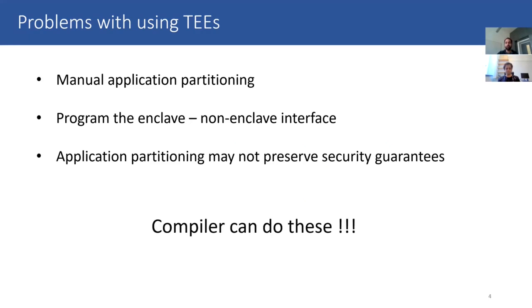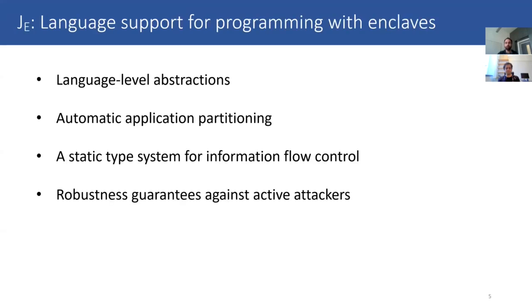So instead of doing all these tasks manually with possible security issues, we can use the compiler itself to perform these tasks automatically and at the same time preserve security guarantees. Based on this solution, we present our programming model, JE. In JE, we present language-level abstractions to denote code placement and security attributes for data.